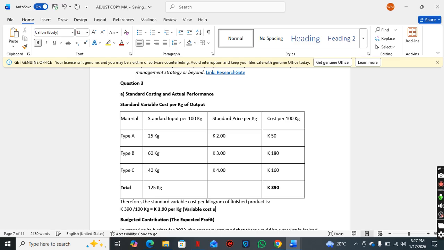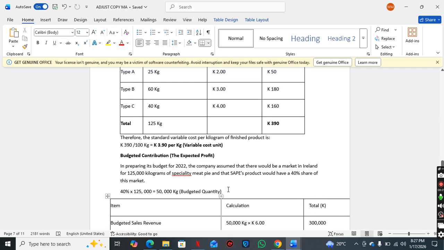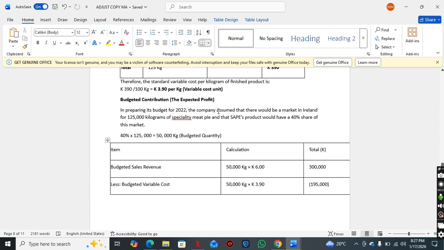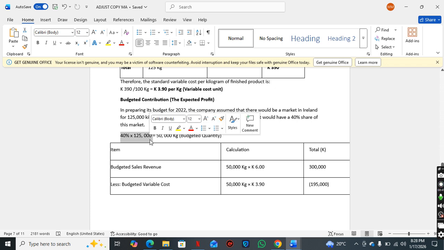Okay, that's what we want it to be. First, we get our variable cost per unit. Then we already have our budgeted selling price, which is 6 kwacha. So here we're only working with budgeted information. Earlier on, we got the 50,000 kg, which we budgeted, which will be our share of the market. Okay, it was 50,000 kg, right?